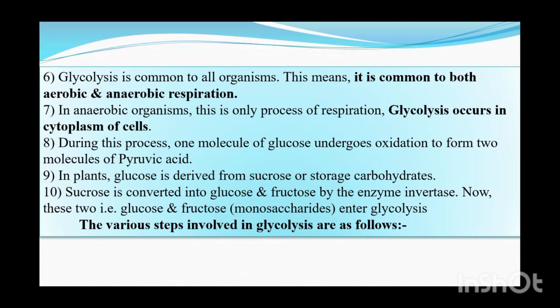In case of plants, glucose is derived from sucrose, or you can say the storage carbohydrates like starch.